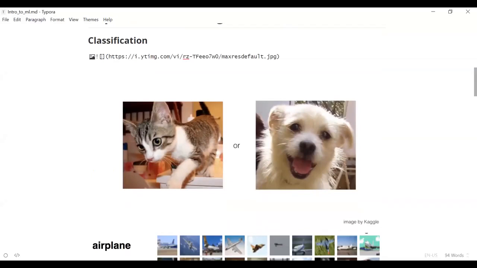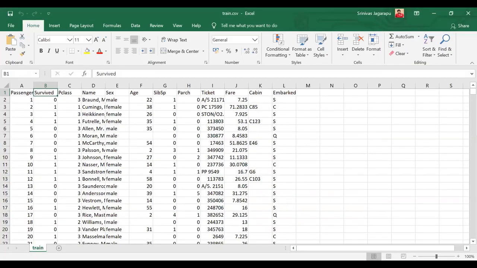So for example, if you see this Titanic data set, what are all the values that the target variable can take? 1 and 0, right? So it can only take two values. Similarly, with cats and dogs, what can it take? Whether it is a cat or a dog, right? Only two values it can take.